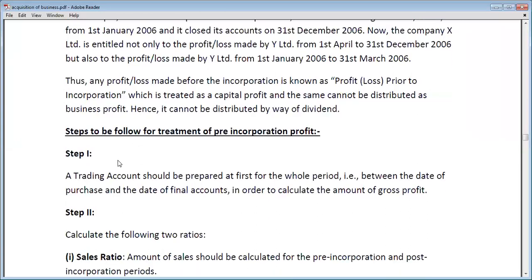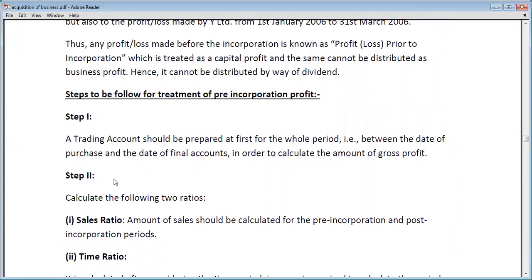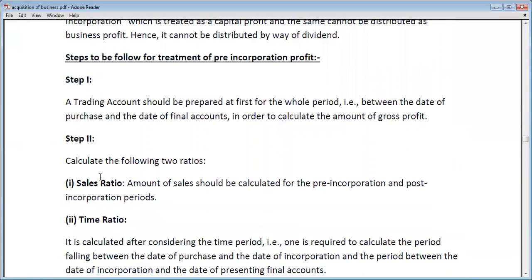Okay, so now see what steps are to be followed for treatment of pre-incorporation profit. In the first step, we will prepare a trading account and calculate the amount of gross profit. Then in the second step, we will calculate that gross profit in sales ratio and some other expenses on the basis of sales. Now we have to distribute all the expenses in pre and post incorporation periods, and at the same time we have to distribute all the incomes in the pre-incorporation period and post-incorporation period.